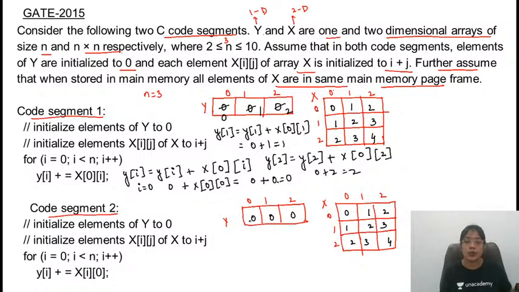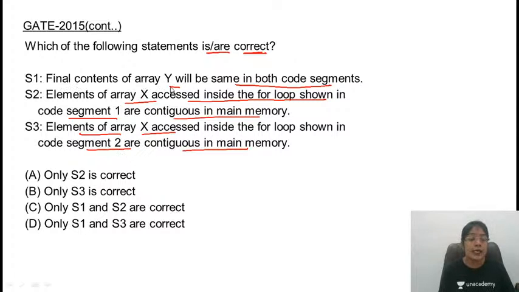Similarly, execute code segment 2. This is the initial condition. Here, column number is fixed. That is 0th column every time taking the ith row. So 0 plus 0 is 0. 0 plus 1 is 1 plus 2. So after executing both the code segments, you are going to get the same content, same elements for the array y. Is this clear? So this means that final contents of array y will be same in both the code segments. This statement is true, S1 is true. This means that A and B cannot be the answer.